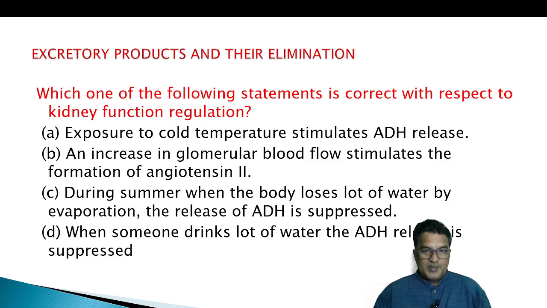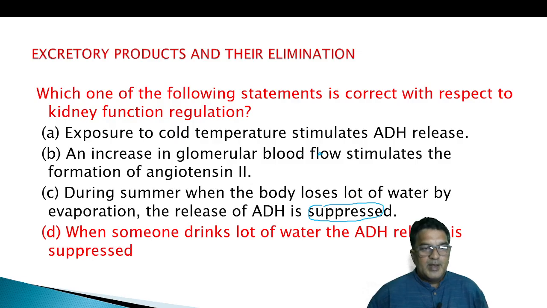When someone drinks a lot of water, ADH release is suppressed. That is the correct statement, isn't it? During summer, when the body loses a lot of water by evaporation, the release of ADH is not suppressed.